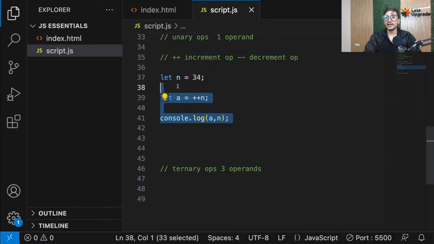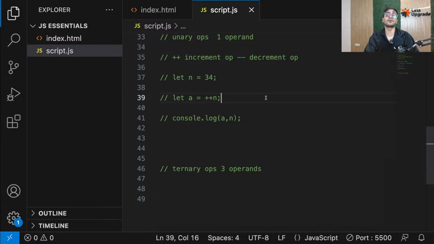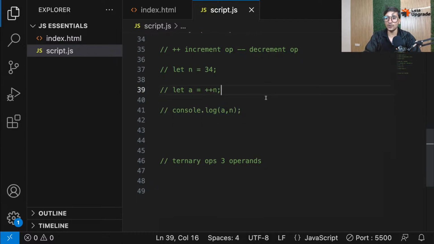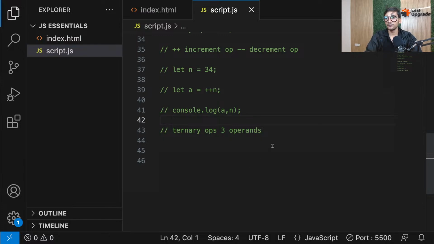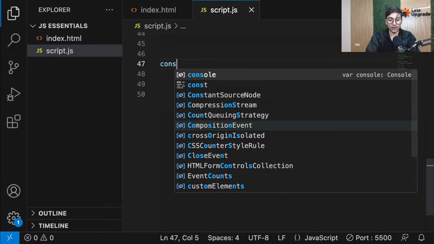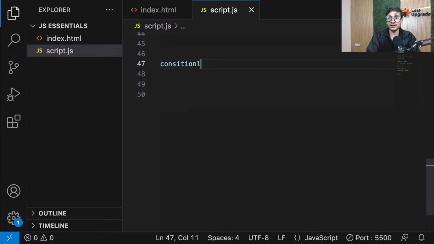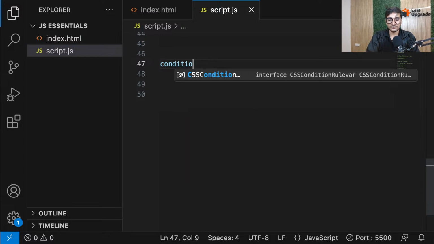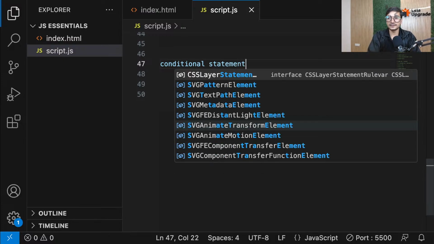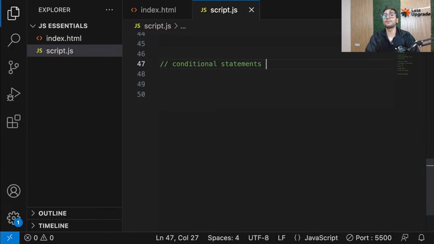Now then, let's move ahead to the next topic, which is going to be one of the most important topics in JavaScript or in any programming language that you learn. Before ternary operators, I want to go with that topic. And guys, the next topic that we are learning here is what you call conditional statements. Okay, very important topic.